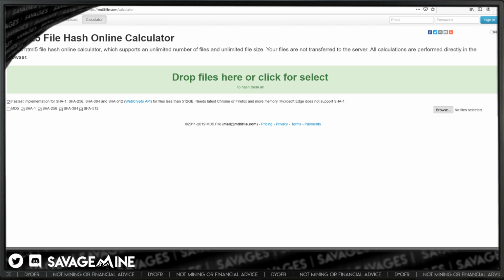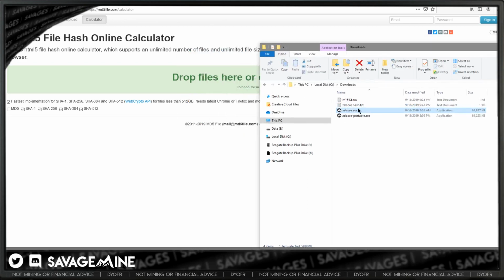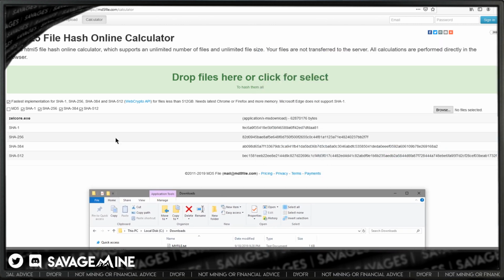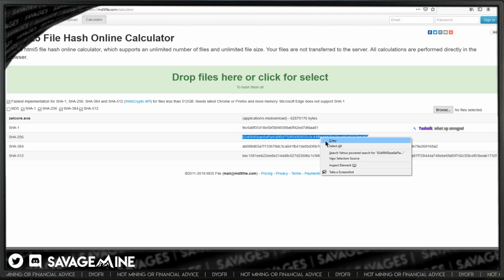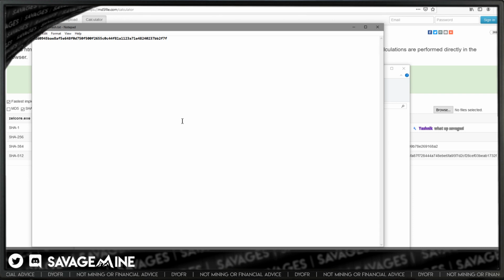But for now, let's go ahead and click and drag this file, the zelcore.exe, over here. And then it just ran the hash on it. Okay. So the hash, it says for SHA-256, and that's what they provided us with from the source, right? From the website. It says it's supposed to be this right here. So I'm going to copy that, and then I'm going to paste it below it and compare and make sure that it's the same. And it is the same.